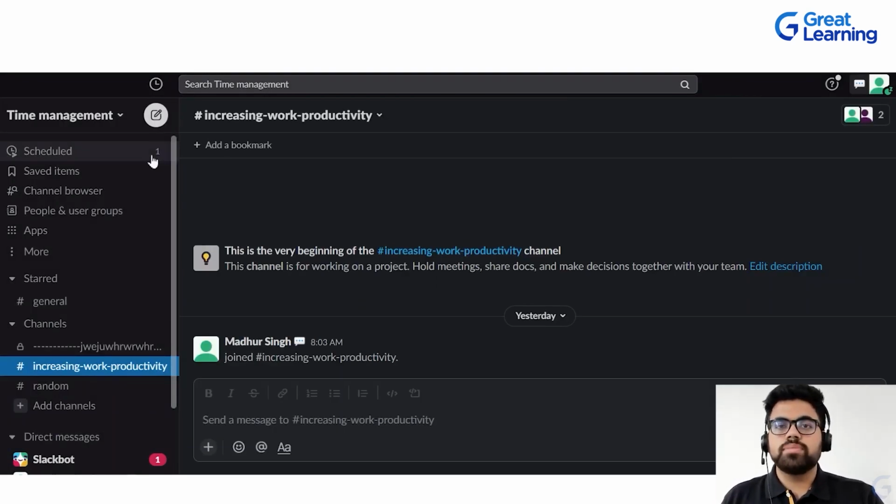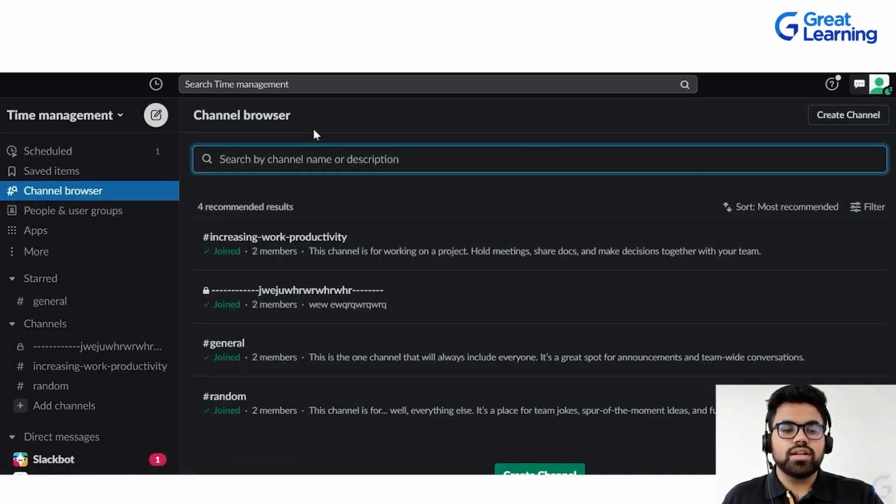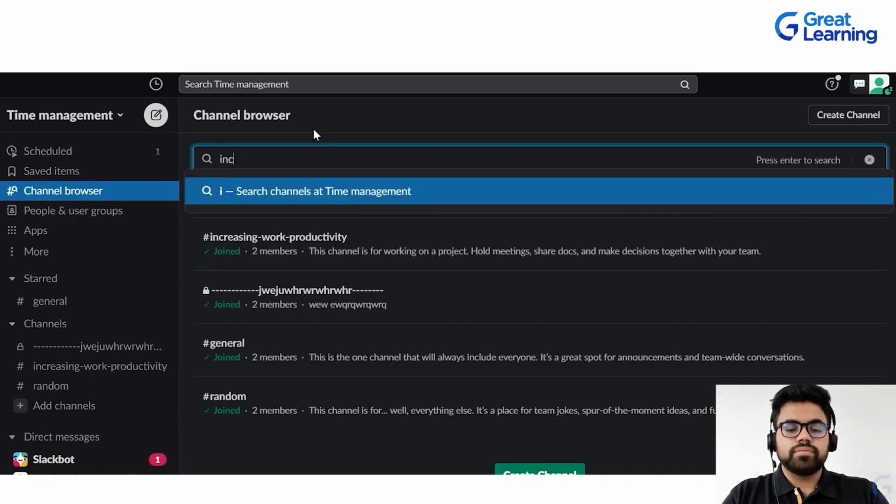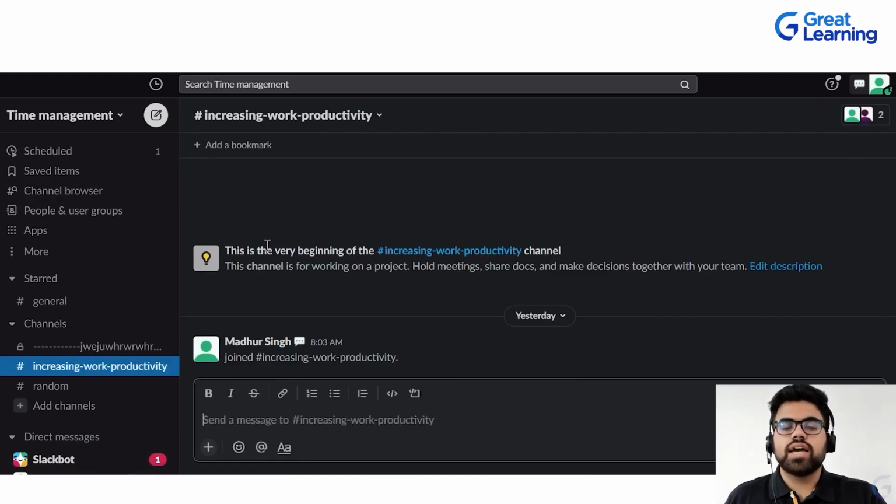So it shows me in the sidebar. When I click on channel browser, I can search the channel. Let's say I have made increasing work productivity, right? So it will come up here. Since I have only 4 channels over here, it doesn't really mean to browse it. But if you have multiple channels across this platform, then it is advisable to use channel browser for quick productivity.